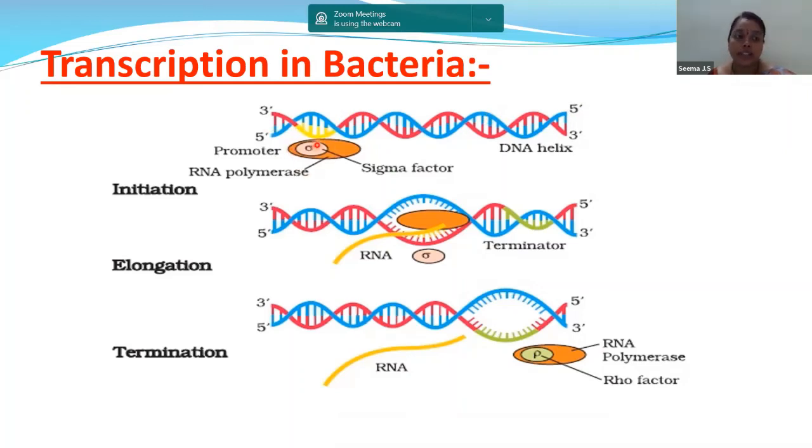How will this process take place? Transcription is nothing but the formation of RNA from DNA. Now, the major thing which you have to remember here is the enzyme we need, that is DNA dependent RNA polymerase. So we call it DNA dependent RNA polymerase. The process is different in both prokaryotes and eukaryotes. Now we are discussing this process in prokaryotes.